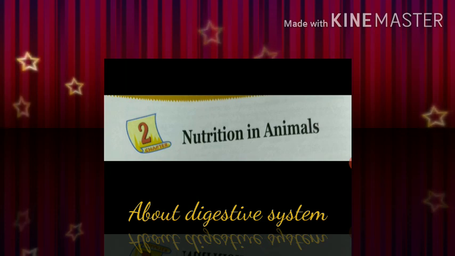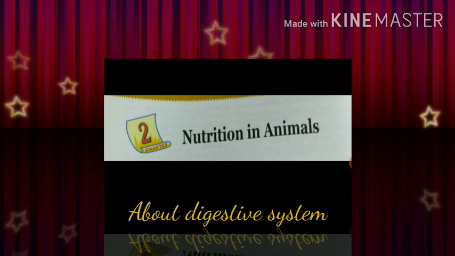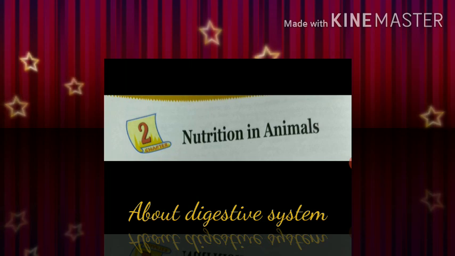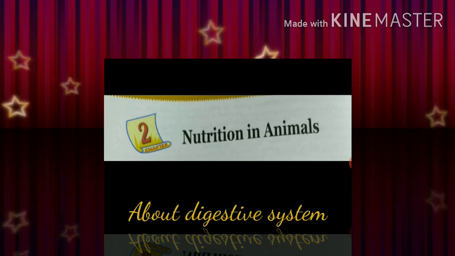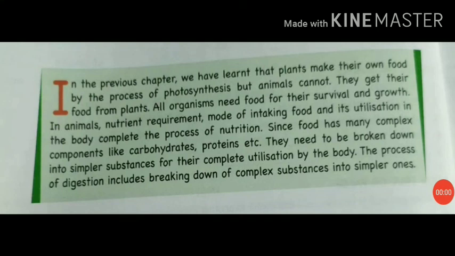Nutrition is the process by which organisms obtain food and energy for growth, repair and maintenance of the body. Animals feed by taking in complex organic matter. The majority of animals feed by taking in complex solid organic matter. This mode of feeding is known as holozoic nutrition. So let's talk a little bit about the basic things of the chapter.